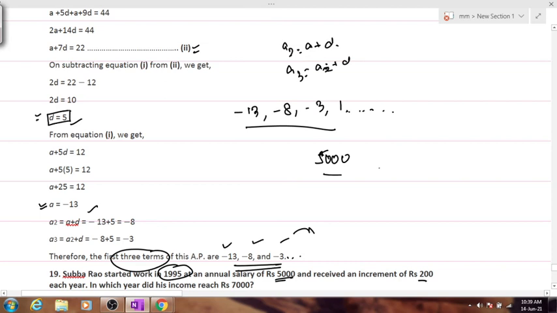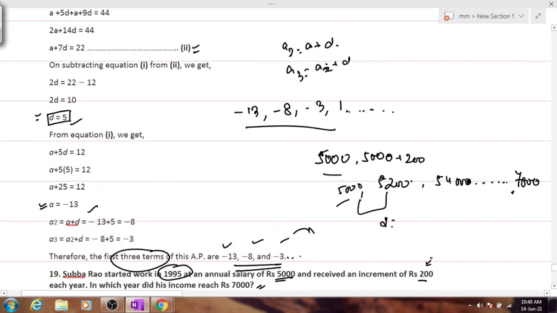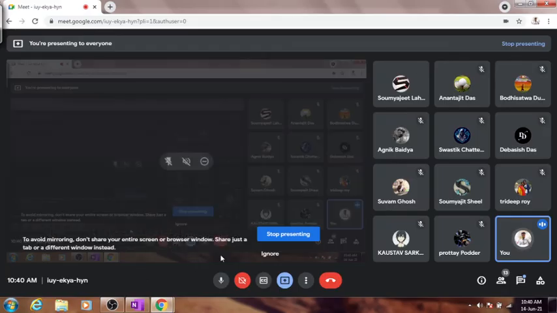He started off with 5,000 and 200 rupees each year he is getting the increment. Therefore, the next annual salary will become 5,200. Any doubt? Similarly, next year it will become 5,400, and at the end it reaches 7,000, right? So this is forming an AP with a common difference of 200, and your An is equal to 7,000 and the first term is equal to 5,000. Are the given portions clear to everyone? Kindly confirm, everyone. Yes, sir.